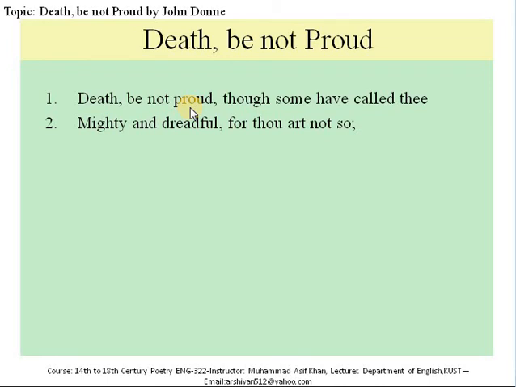So the poet is painting death as an arrogant being. And the speaker assumes the position of the person who must humble this proud being, and that proud being is death.